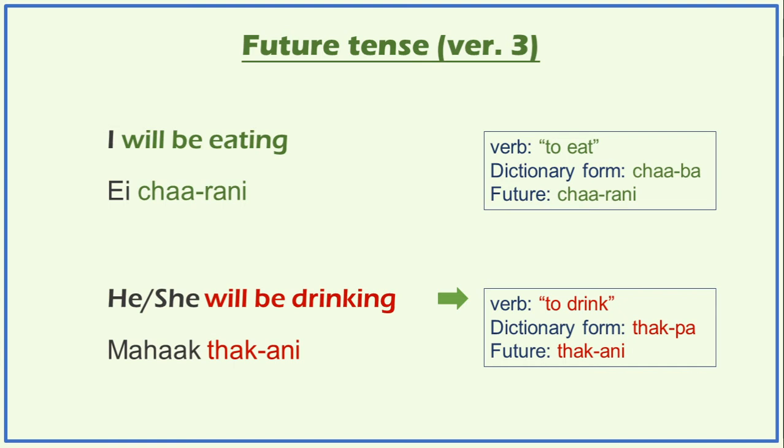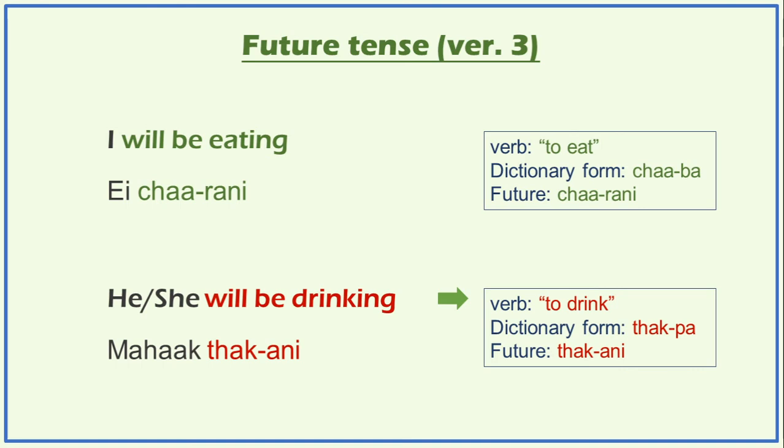And the conjugation for this third version will be quite similar to the present perfect conjugation which we had discussed earlier, or even something like the past continuous. But the thing to remember here is that ani will be associated with the future tense.